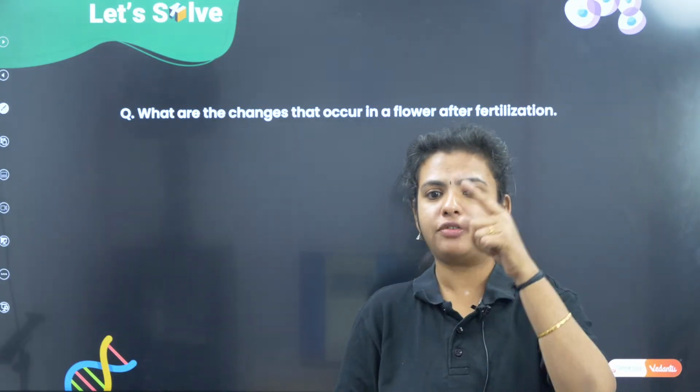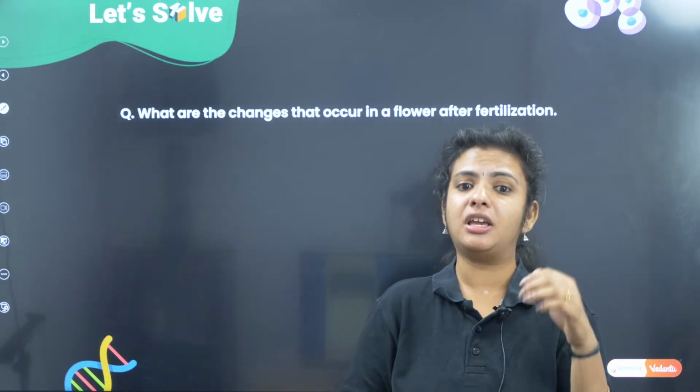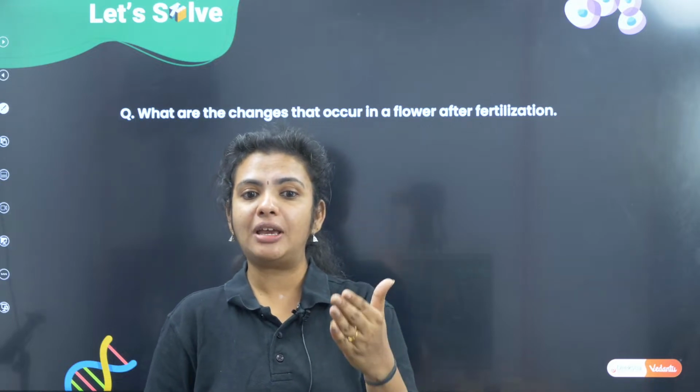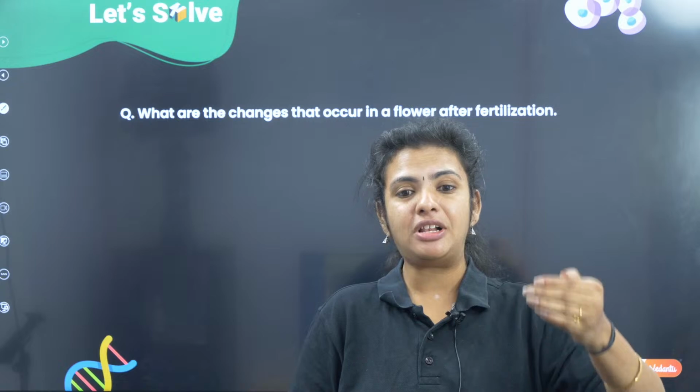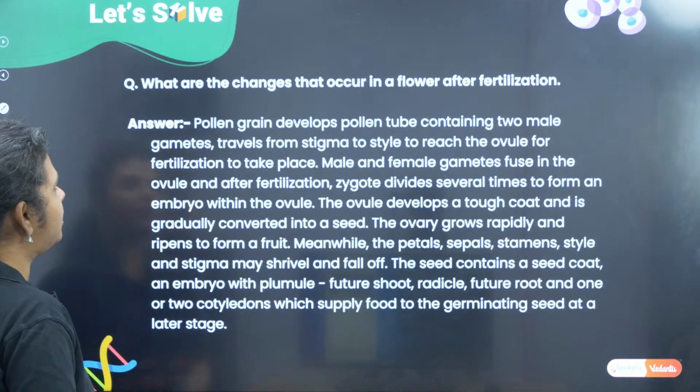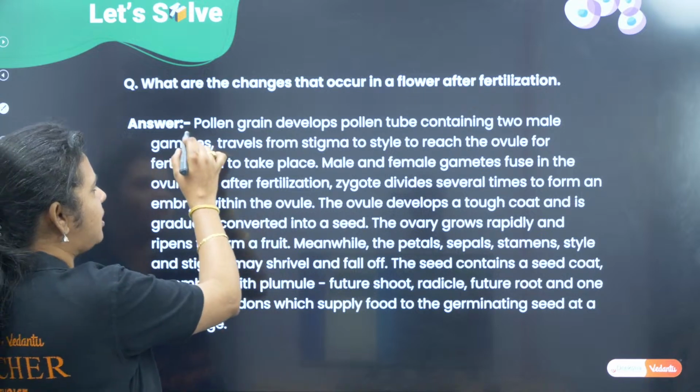The formation of the pollen tube, germination is happening, double fertilization is happening where fusion is happening, the ovary becomes the fruit, the ovule becomes the seed, and the sepals, petals, stigma, everything falls off. The answer is going to be the same, okay.